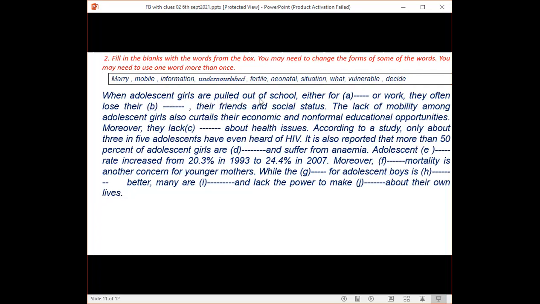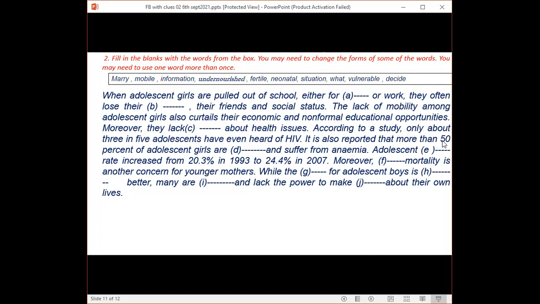When adolescent girls are pulled out of school either for dash or work, they often lose their dash, their friends and social status. The lack of mobility among adolescent girls also curtails their economic and non-formal education opportunities. Moreover, they lack dash about health issues. According to a study, only about 3 in 5 adolescents have even heard of HIV.